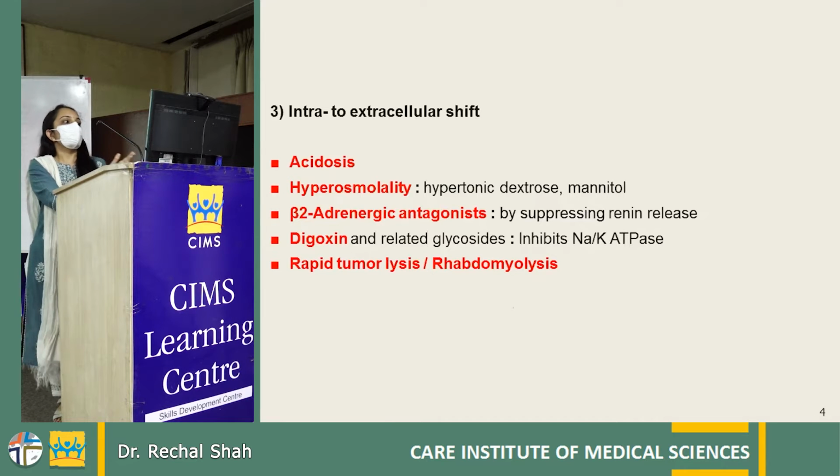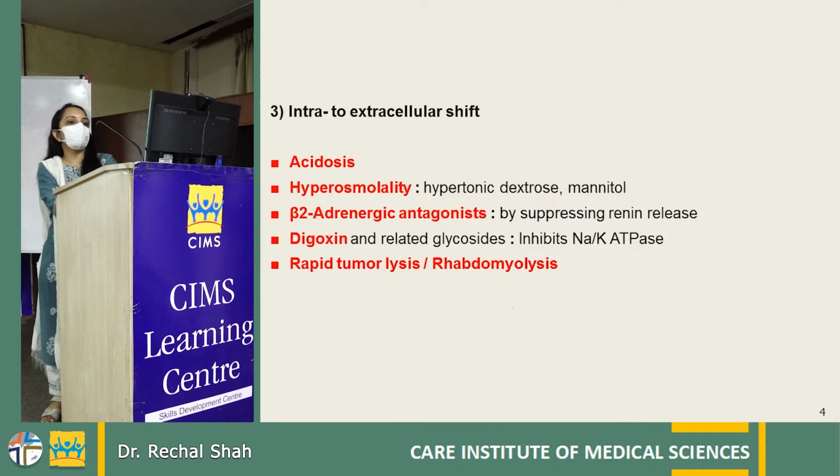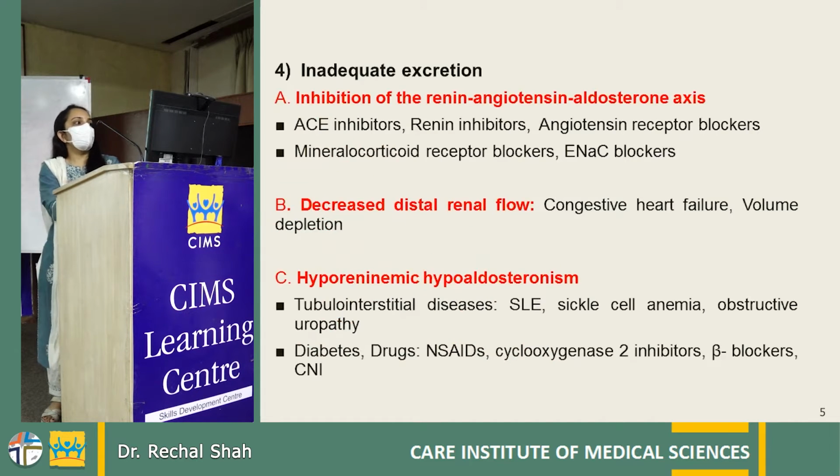Next cause is transcellular shift, from intracellular to extracellular, seen in case of acidosis, hyperosmolality, in case of high sugar levels, patients using beta-2 adrenergic antagonists, digoxin, and rapid tumor lysis syndrome and rhabdomyolysis. The most common cause is inadequate renal excretion of potassium from the body.